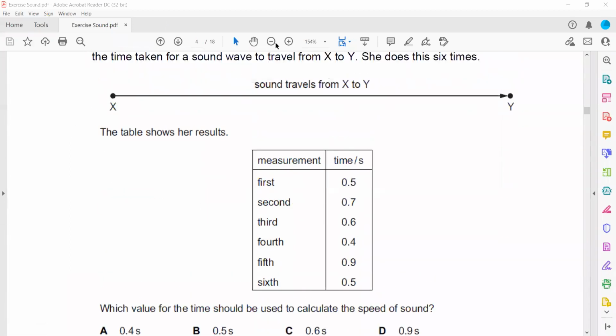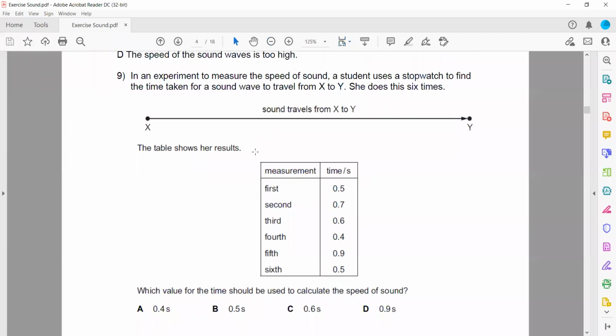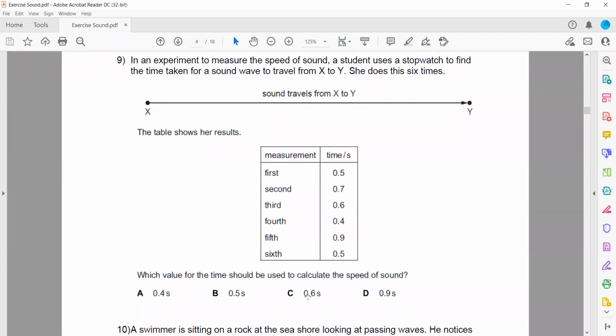In question 9, in an experiment to measure the speed of the sound, a student uses a stopwatch to time the sound wave to travel from X to Y. And she does this 6 times, so the experiment is repeated 6 times. Which value should be used to calculate the speed of sound? So which value should we use?